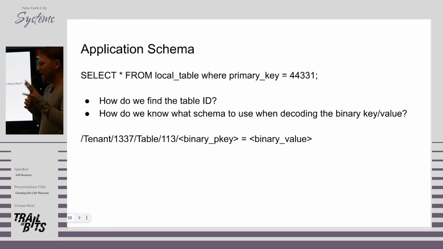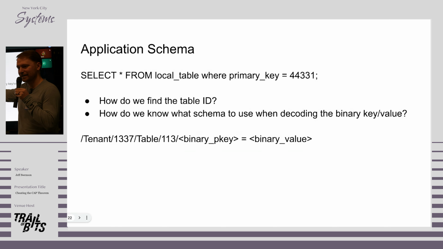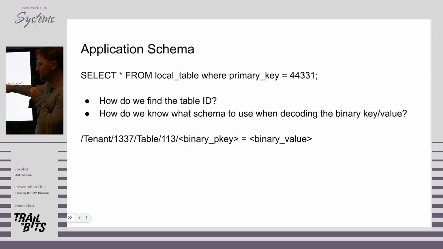So that lets us actually find a key and read it in the database. But there's still a problem, which is that users don't actually want keys. They talk in terms of tables, in terms of columns, and there are these two questions we have to be able to answer. How do we find this numeric ID that we're sticking in this table key? And then how do we get the schema that we use to decode the binary key and value?